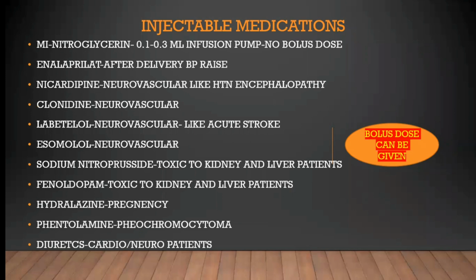Clonidine can be given in neurovascular conditions. Labetalol in neurovascular conditions like acute stroke. Esmolol in neurovascular conditions. Bolus can be given in case of labetalol and esmolol, and sodium nitroprusside. Sodium nitroprusside is toxic in kidney and liver patients, and fenoldopam also needs caution in kidney and liver patients. Hydralazine is safe in pregnancy, and phentolamine in pheochromocytoma. Diuretics in case of cardiac or neuro conditions we can give.